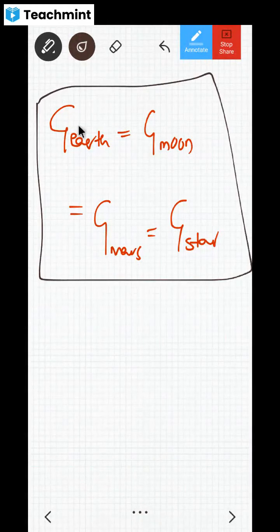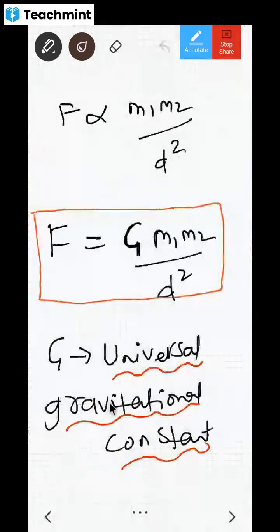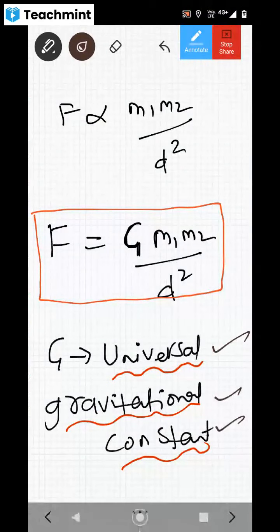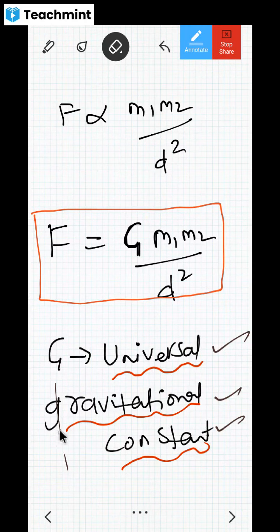Yes, sir. So that's why this thing is called the universal gravitational constant. It does not change; it remains the same. Clear, dear children? Yes, sir. So what is its value? We'll see that. That value, no need to remember.